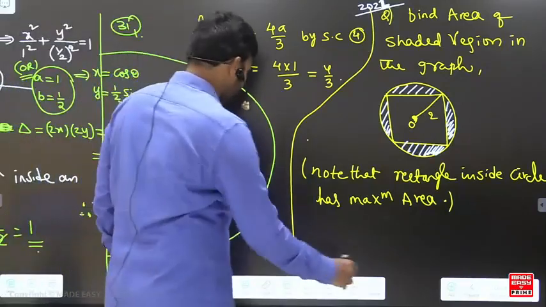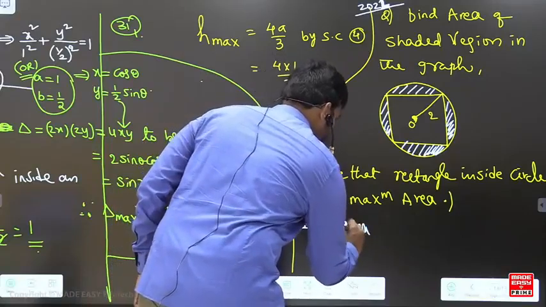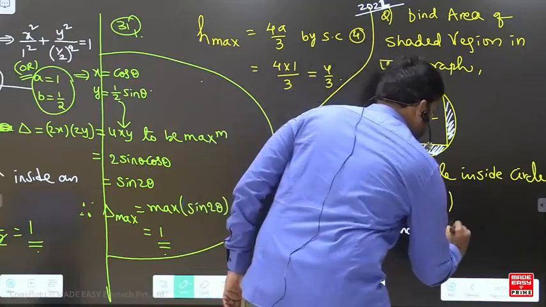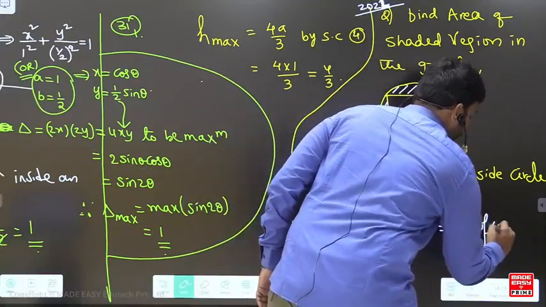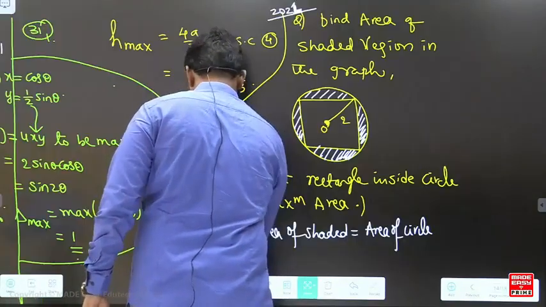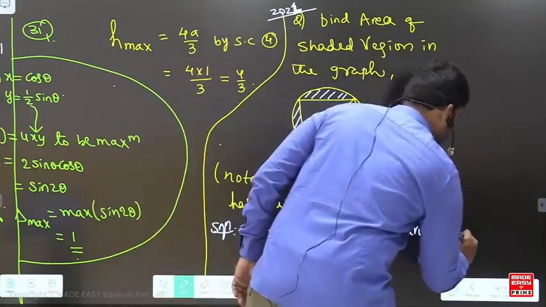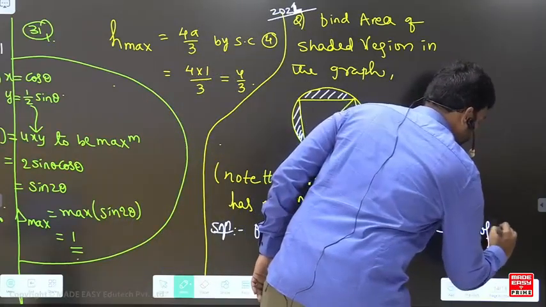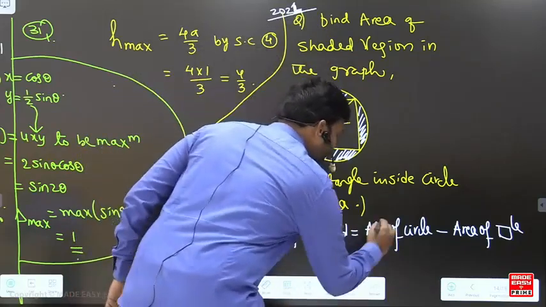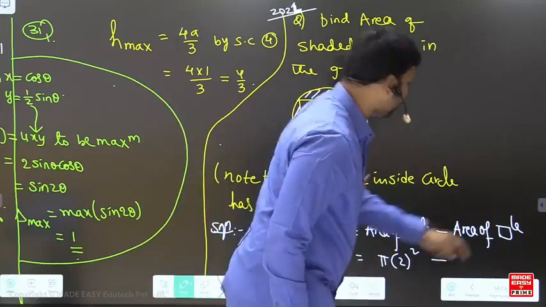Very good, my dear. So the solution is: the area of the shaded region is given by the area of the circle minus the area of the rectangle. Right? And what is the area of the circle, beta? Pi r square.